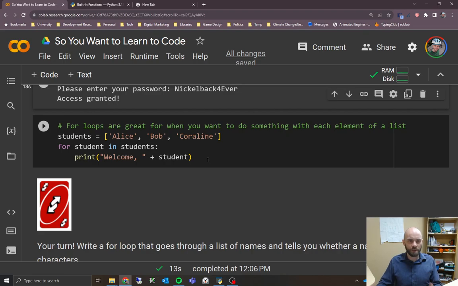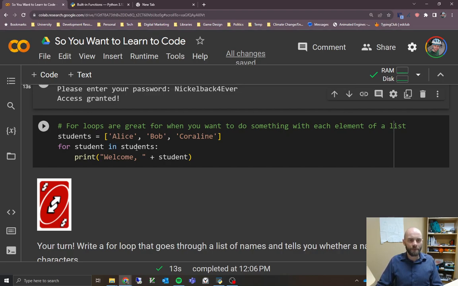But in this case, we've got a list, so Python's smart enough to say, okay, so if you say for student in students, right, because we've got a list of students here, Alice, Bob, and Coraline, 3 strings. For each student, each string in here, print welcome, and then the name of the student. So what's happening here is, again, this in statement we've looked at before, it's got a slightly different sort of usage within a for statement. It's not quite the same, right? Like we're doing something kind of different here.